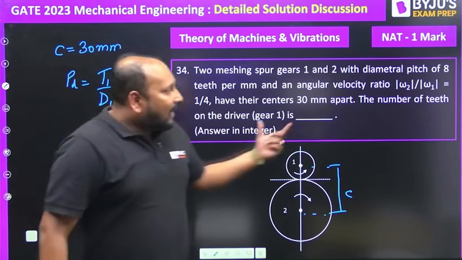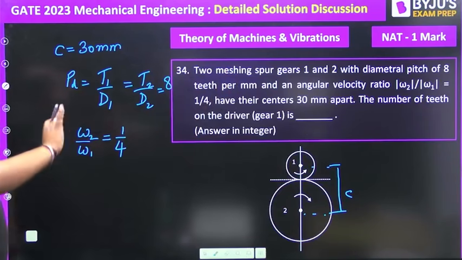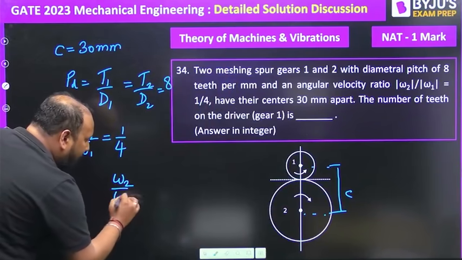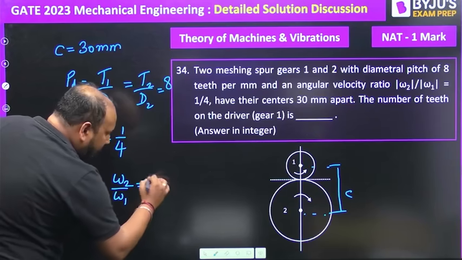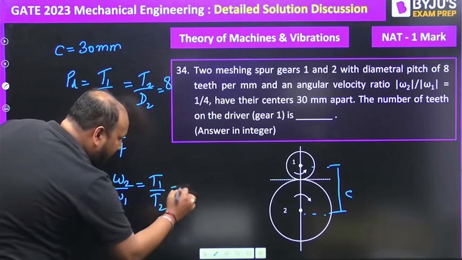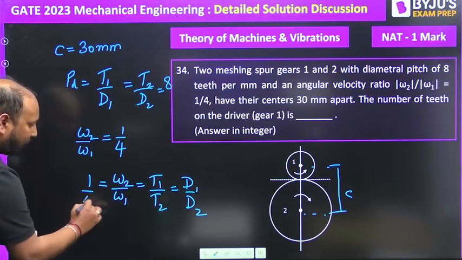Now they are asking what is the number of teeth on gear number 1. It's very easy. We know that omega 2 by omega 1 is equal to T1 by T2, equal to D1 by D2, and that is equal to 1 by 4.